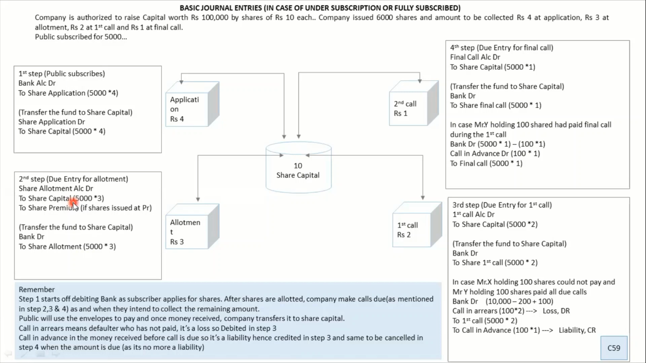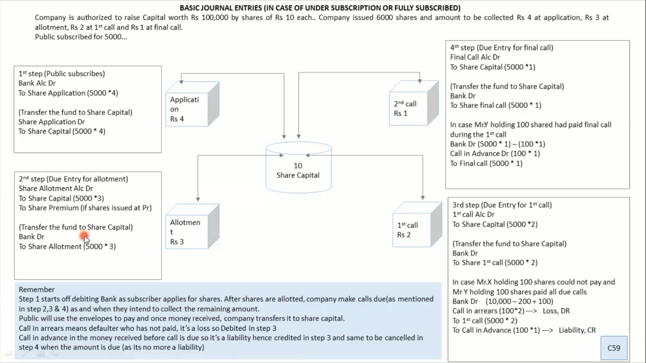Ram gets an email stating that 1000 into 3, that is 3000, is due for payment. Ram immediately goes to the stock market, picks up this envelope, puts the money in and gives it to the banker of the company. So the next step is bank to share allotment. Not only Ram, everyone who is supposed to pay will pay this way. So this is what the journal entry is.